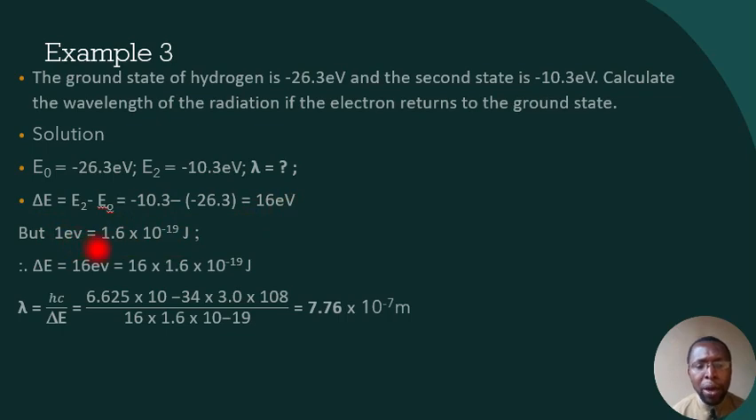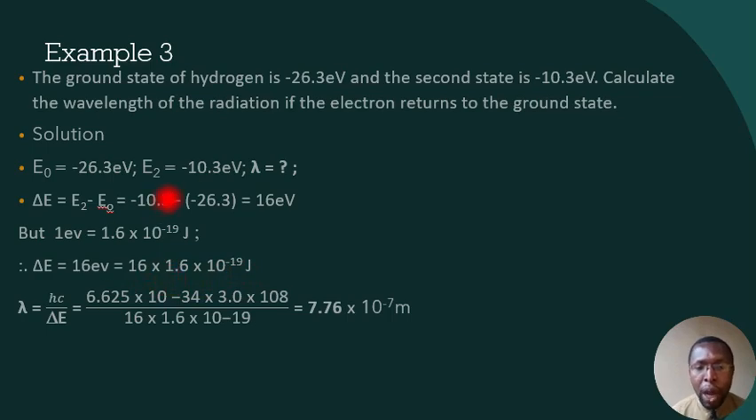But by comparison, 1 electron volt will give us 1.6 times 10 to the power minus 19 joule, and we need to convert this to joule because we use this SI unit of joule to solve the problem. So energy level now, converting 16 electron volts to joule will now be 16 times 1.6 times 10 to the power minus 19 joule.